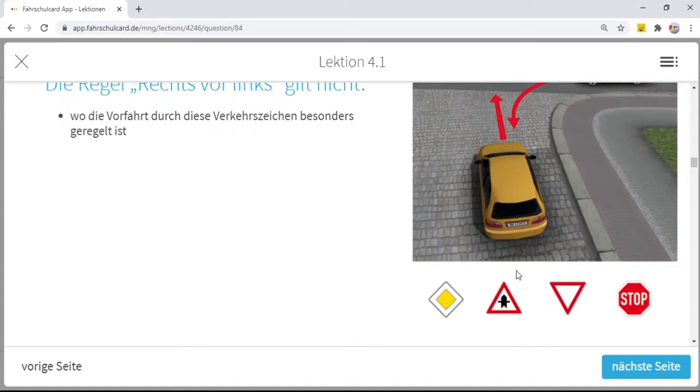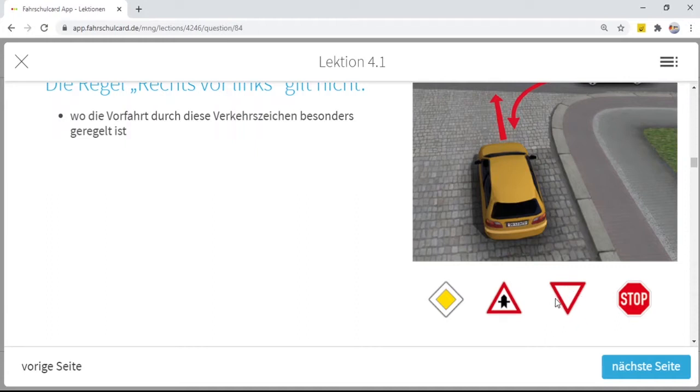You don't need to watch out for the traffic coming from the right or from the left, or you can say crossroad traffic, but only on that junction. But if you see this traffic sign, then you have priority throughout, until this sign is finished. When this sign is removed by some black lines on it, your priority is finished, and only then you have to take care of the rule right before left or some other traffic signs.